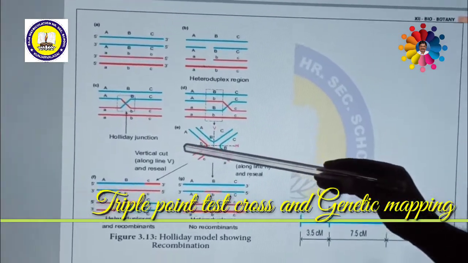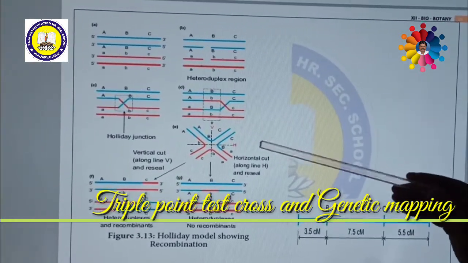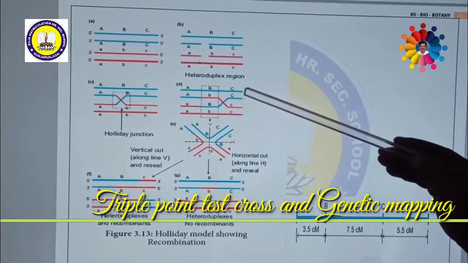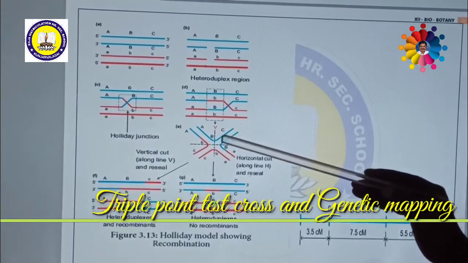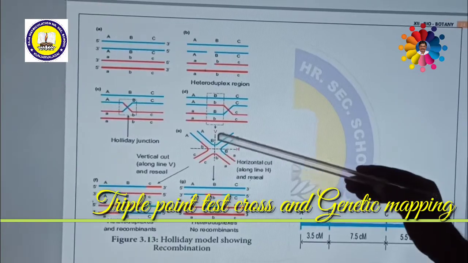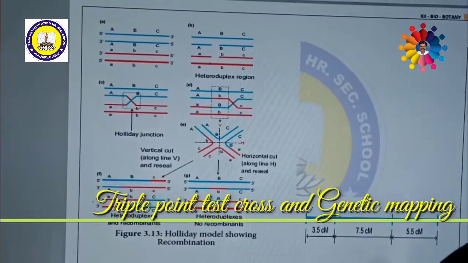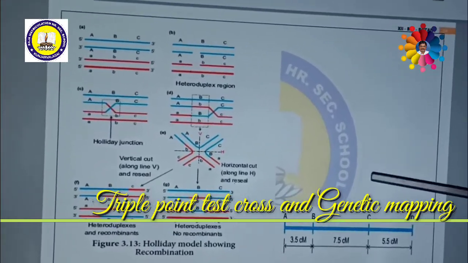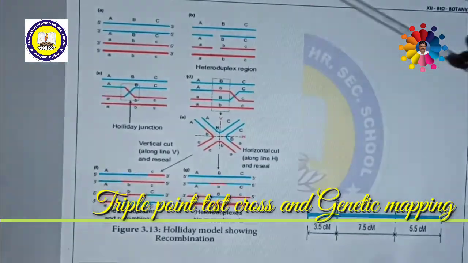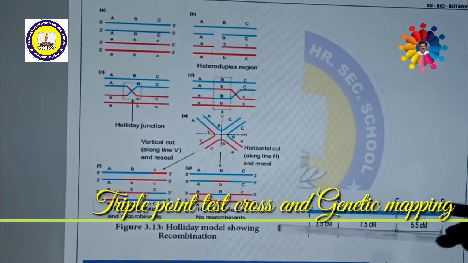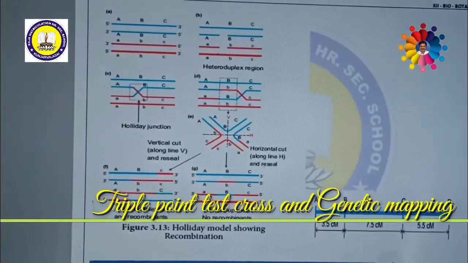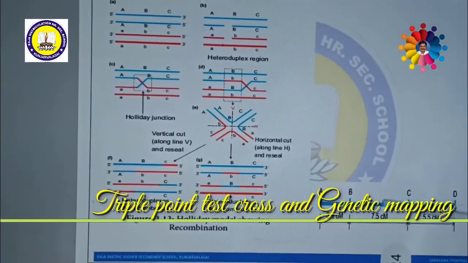But if you cut horizontally, it is having both heteroduplex with recombinant as well as heteroduplex with non-recombinant. That's all about Holliday's model of DNA recombination. This is worldwide accepted. So on the basis of it, we are able to understand very clearly about the recombination of chromosome as well as crossing over.